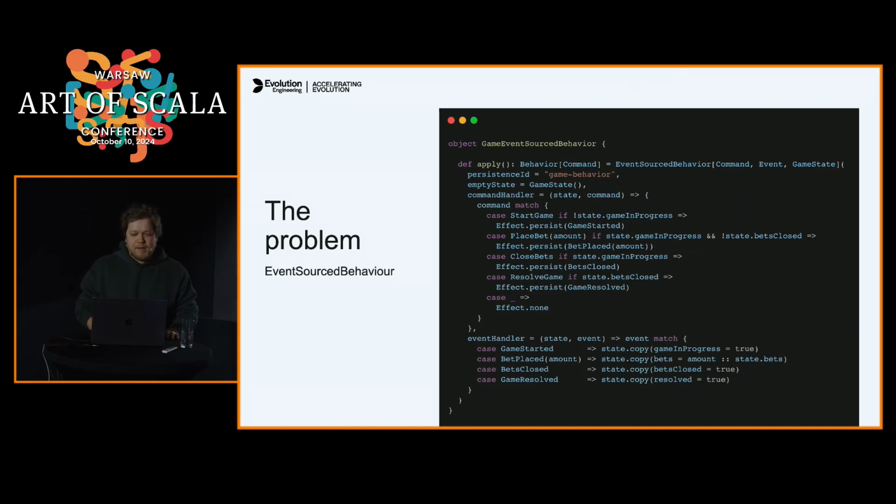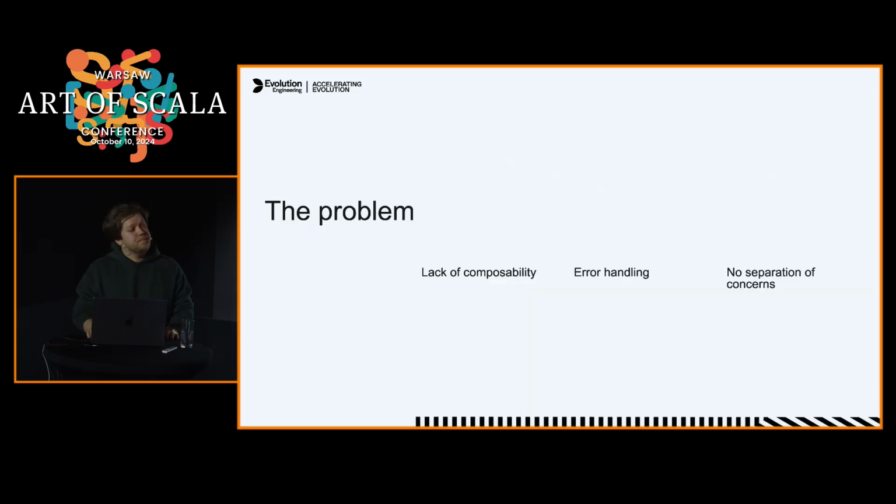Yeah, so the problems that this approach has are lack of compatibility, error handling, and no separation of concerns. And these are just the problems on the surface, because the actor's receive function itself is just a partial function from Any to Unit, right? It's already a problem, and there are a bunch of other problems with actors.